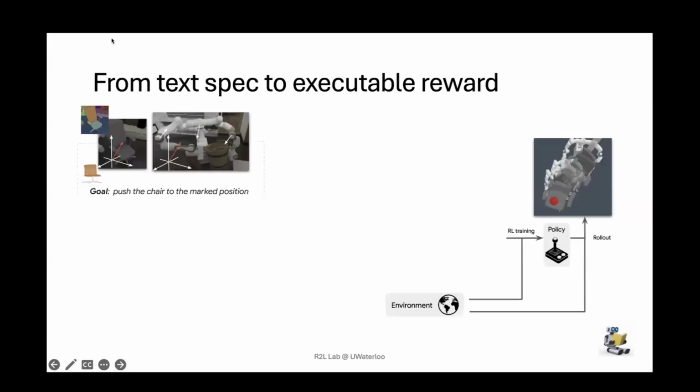So suppose we have this policy learning setting. We have a robot arm. We start with some policy. So maybe this is a random policy. Maybe this is a warm started policy. And we have some task. So maybe this task says, push the chair to the marked position.